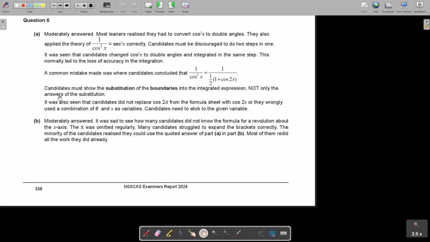And then question B was moderately answered. It was sad to see how many candidates did not know the formula for a revolution about the x-axis. The pi was omitted regularly. Many candidates struggled to expand the brackets correctly. The minority of candidates realized they could use the quoted answer of part A in part B. Most of them redid all the work they did already. Always, when it's a B, just make sure it's not connected to A.